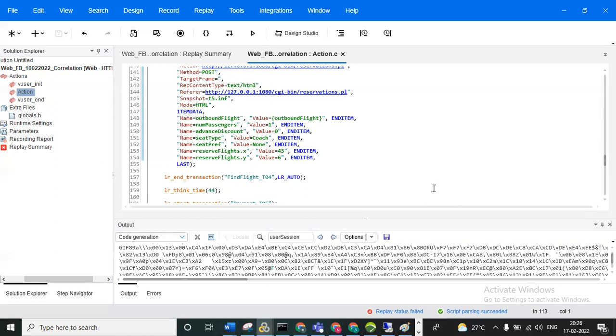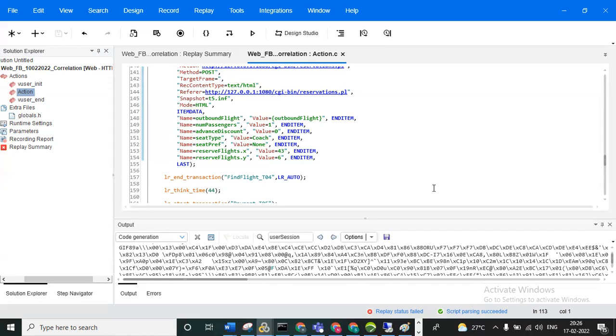One is the code generation log. One is the replay log, where we have to execute the script in full mode. In the logs we need to enable parameter substitution and data written by server, and set the full mode. One more is the snapshot view, and one more is capturing the entire response and identifying the LB and RB. And one more is using the page view source. So this is the answer to this question.